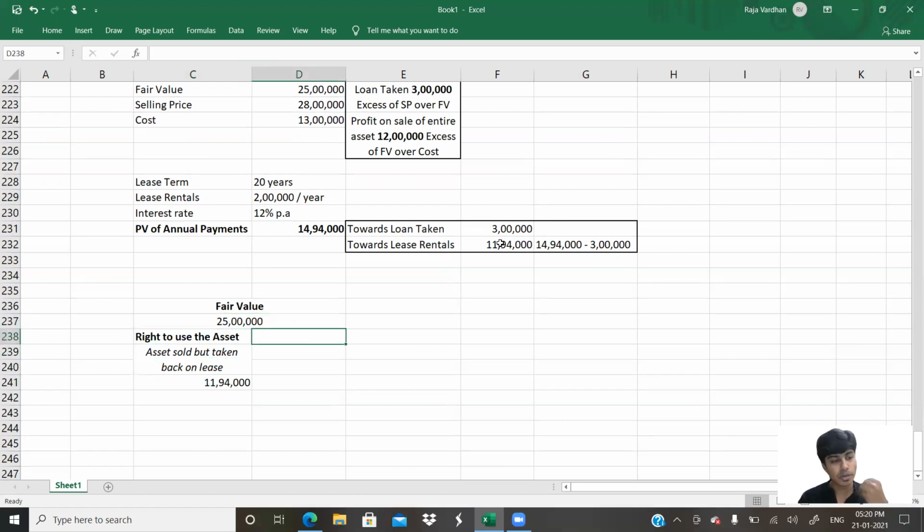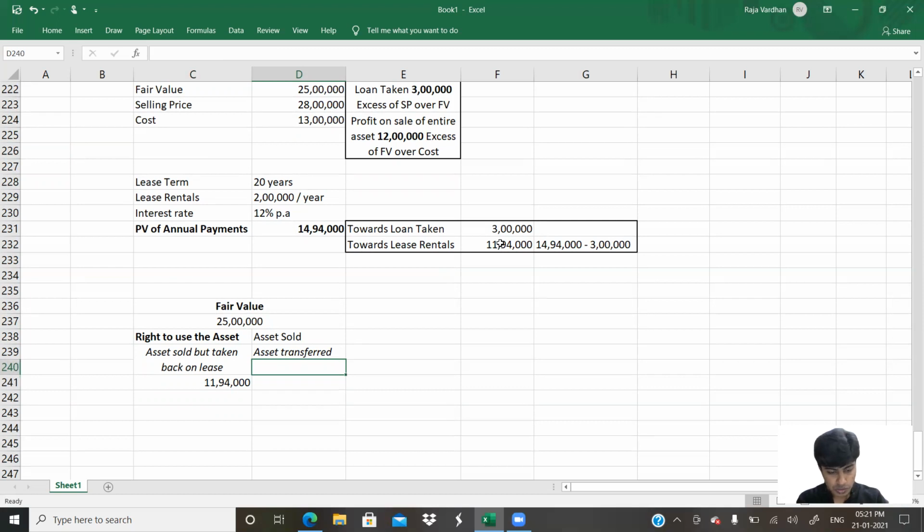back on lease. So how much is sold or asset transferred? Asset transferred. It is not like retransferred amount. Transferred once for all over. How much is that? That is to the extent of balance. Balance is how much?